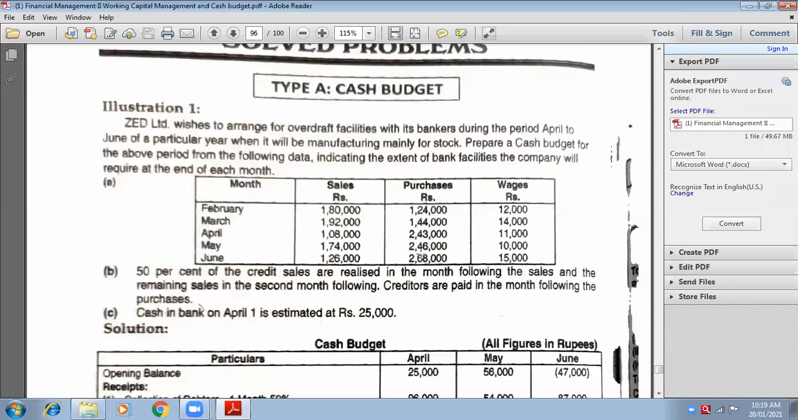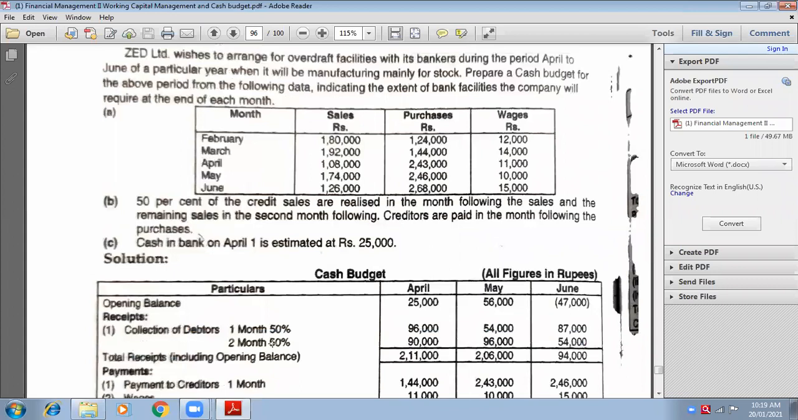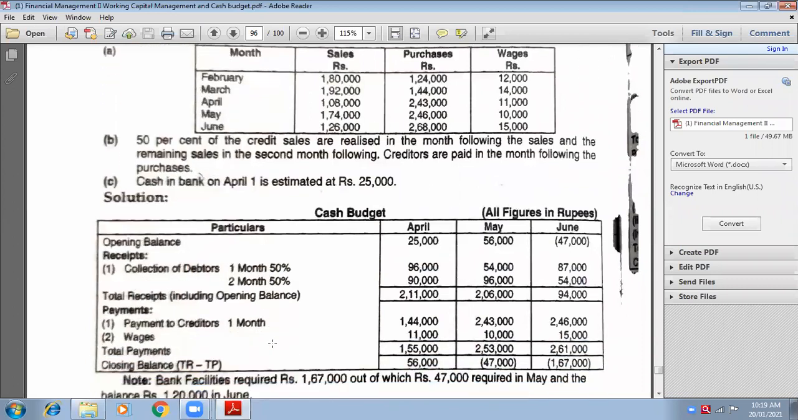Cash in bank on 1st April is estimated at 25,000. 1st April means opening balance. So remember I told you first year's month opening balance will be given in the question. Remember? So shall we start now?